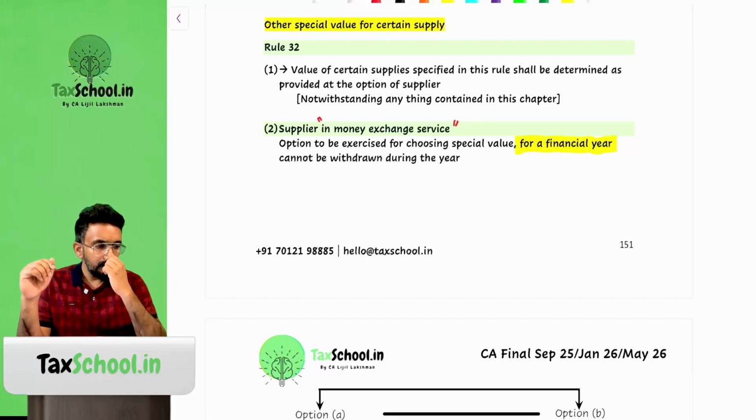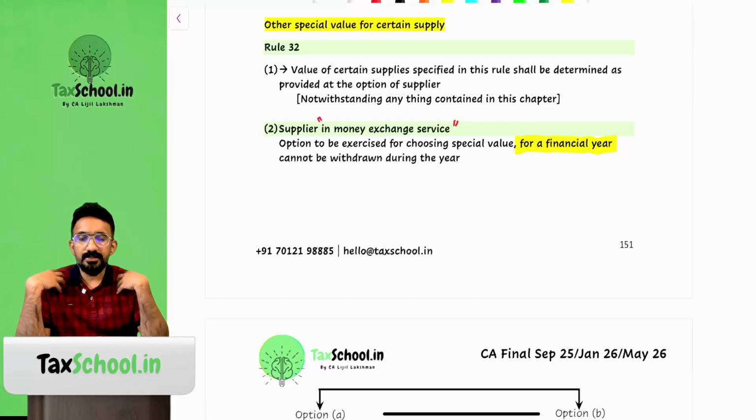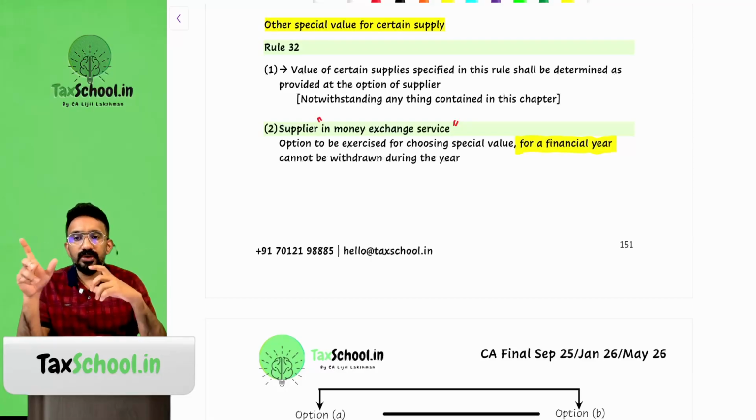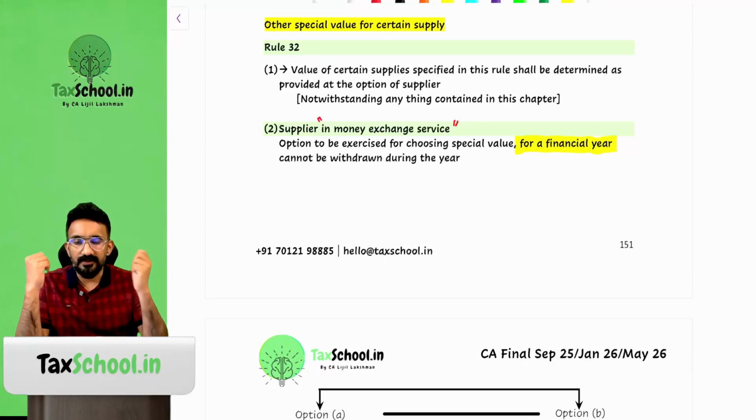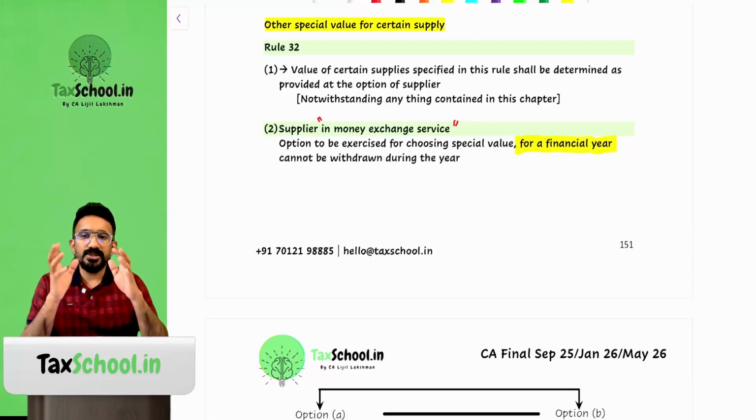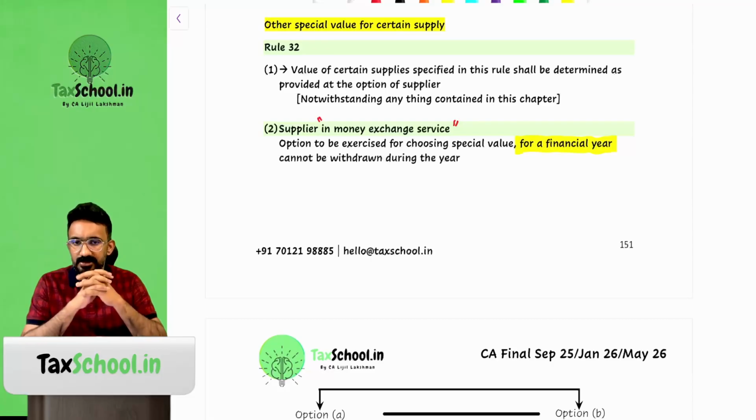Now as a money exchange dealer, what is my income basically? Say I'm buying dollars and I'm selling dollars. In both of them, I'll create a commission called a spread. I will charge some extra amount and then I will sell dollars or buy dollars from customers, right? That's what primarily I will do. So the question that we have here is that will this particular commissions be subject to GST?